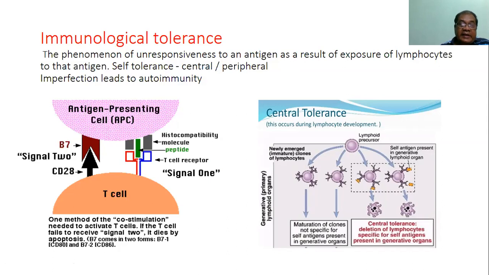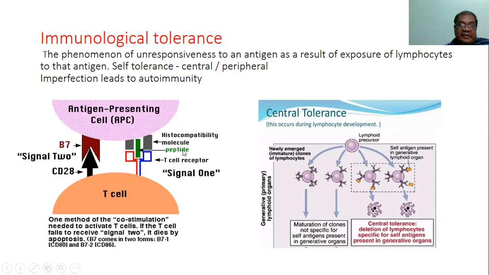Here we see the antigen presenting cell and co-stimulation. That is also important in understanding immunological tolerance and autoimmunity, particularly autoimmunity. We see that the antigen presenting cell presents the antigen in combination with the histocompatibility molecule.